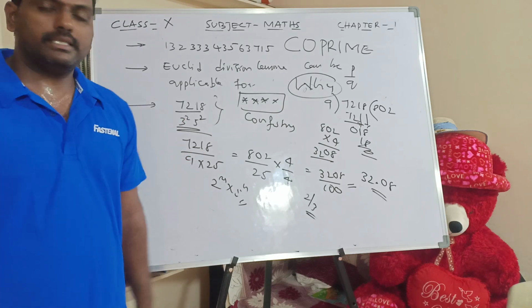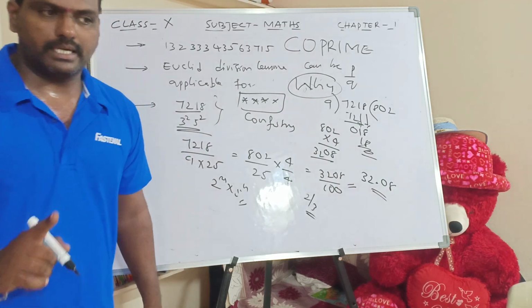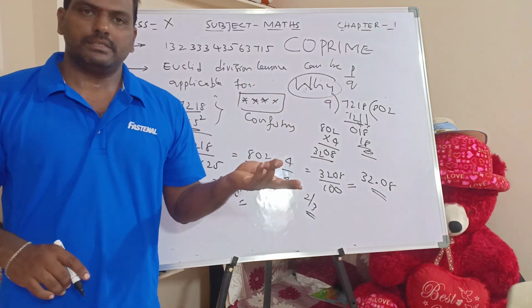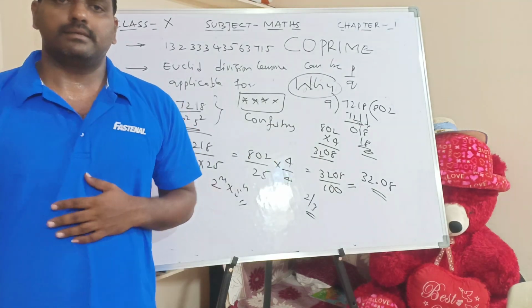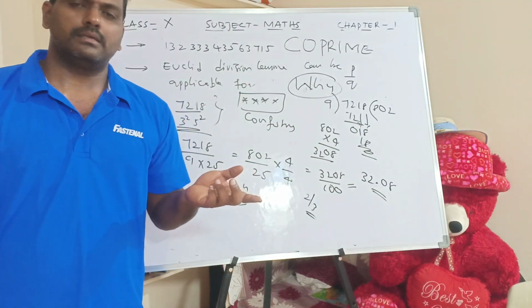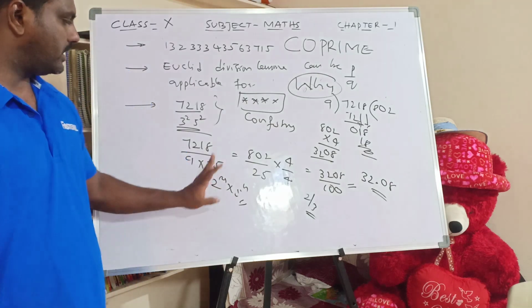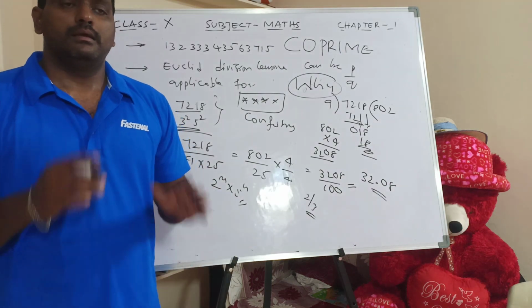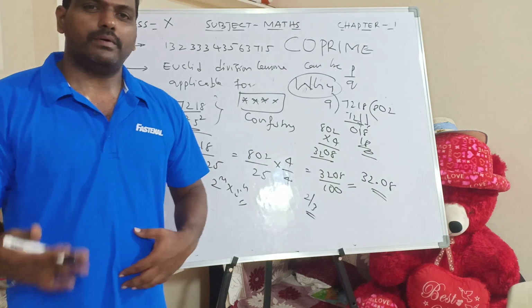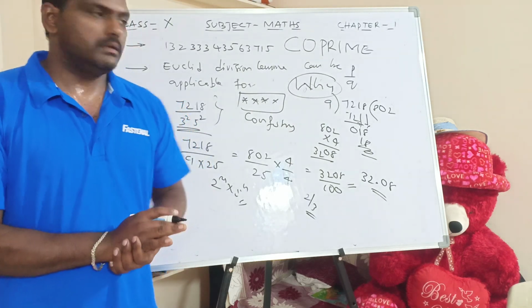What we have learned in the yesterday's three theorems, some student wrote very excellently. If the denominator is in the form of this, it is terminating. The denominator will be in the form of 2 power n into 5 power n. If the denominator is not in the form of 2 power n, 5 power n, it is non-terminating.